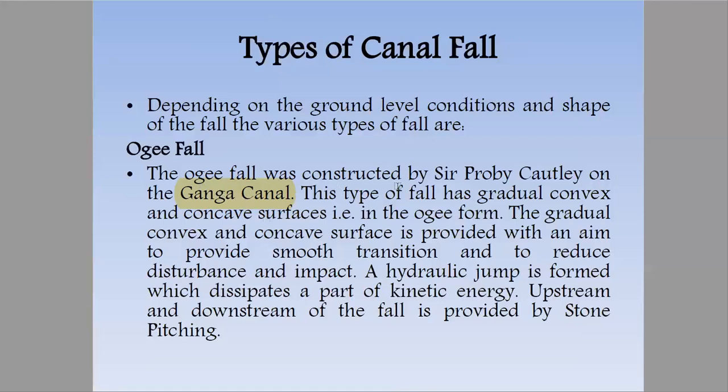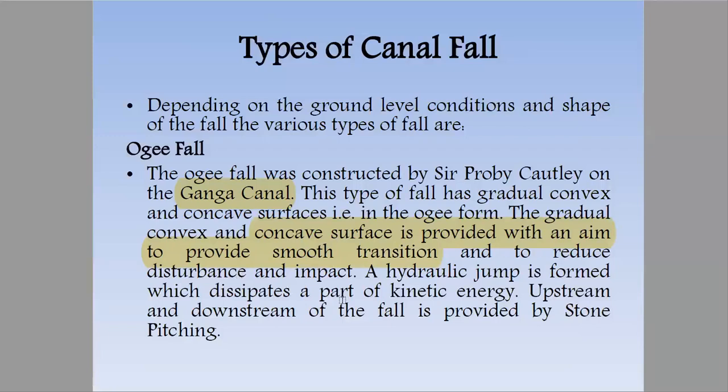This type of fall has gradual convex and concave surfaces. We'll see in the diagram what gradual convex and concave surfaces are. Basically, it's a mixture of two surfaces, convex and concave, so that it reduces the steep, sloping effect of water in the form of OG. Gradual convex and concave surface is provided with an aim to provide smooth transition of water and to reduce the disturbance and impacts.